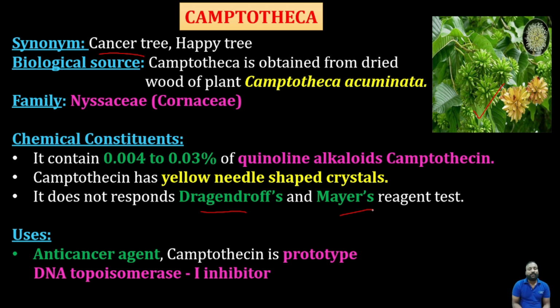Coming to the uses of this plant, we know it is an anti-cancer drug, and a prototype DNA topoisomerase inhibitor, which is how it acts on our body as an anti-cancer drug. So that's about the quinoline alkaloids.